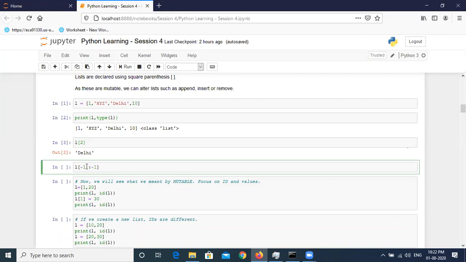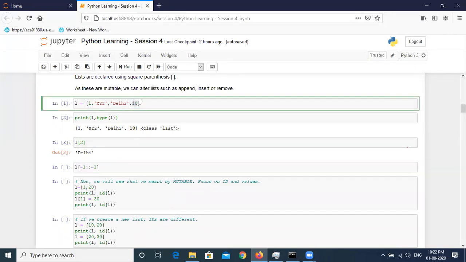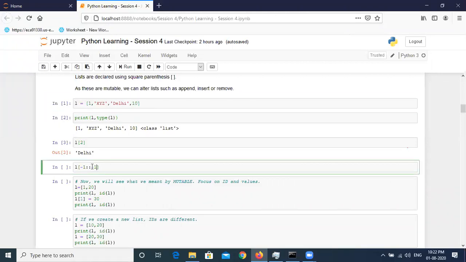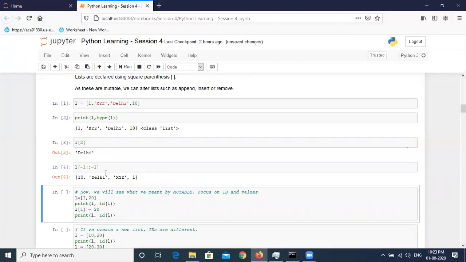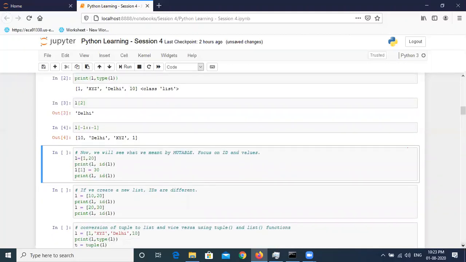So right now we are going from -1, which is the last element, and we have said to go in the negative direction. Negative sign means right to left, and positive sign means left to right. So 10, Delhi, XYZ and 1. Let's print the output. So it has been reversed. All the elements of the list have been reversed.